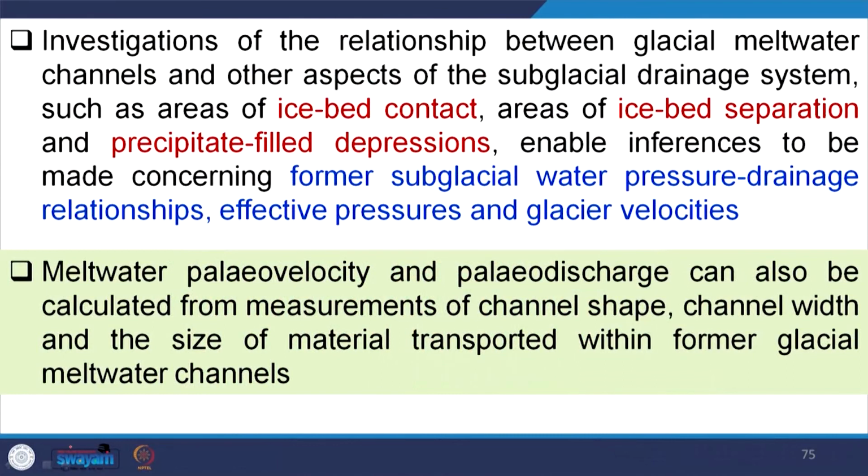Investigation of the relationship between glacier meltwater channels and other aspects of the subglacial drainage system, such as areas of ice bed contact, areas of ice bed separation and pressure field depressions, enables reference to be made concerning former subglacial water pressure, drainage relationship, effective pressure and glacial velocities.